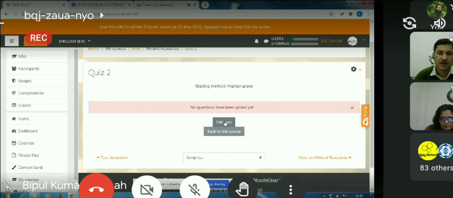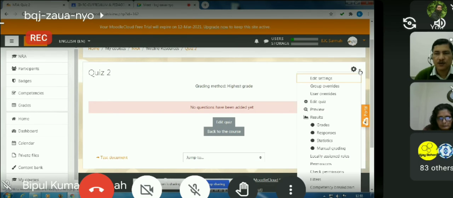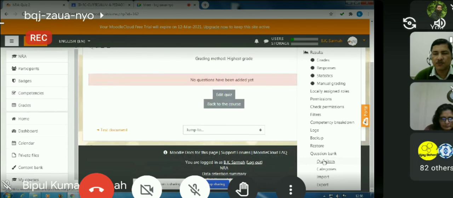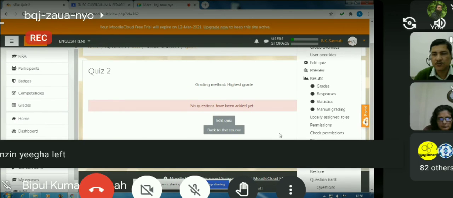One is this edit quiz button. Then we can make a question bank also. Or you can use the edit quiz button in the settings for the quiz. This gear icon is for settings for the quiz, so edit quiz. Or we can go for question banks and questions. You'll get to know about question banks and questions in the recorded videos.